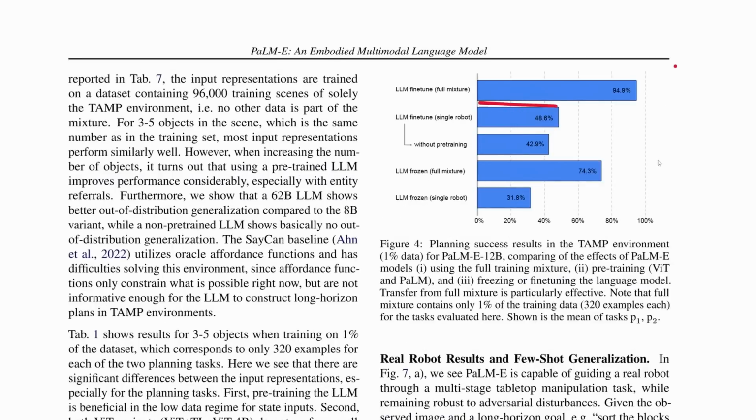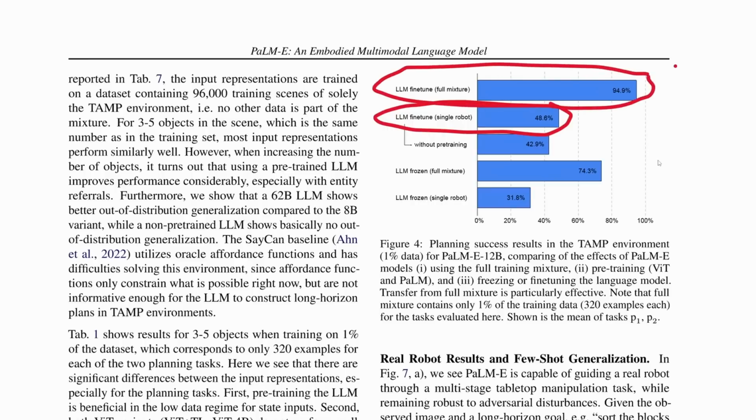First, we have the LLM fine-tuned single robot. This was what we already saw before. This 49% accuracy is the accuracy when trained on just that data, whereas the LLM fine-tuned full mixture is when trained on all data, the accuracy on the specific TAMP task. So you can see, as we already saw before, it goes up. So what else do we have here?